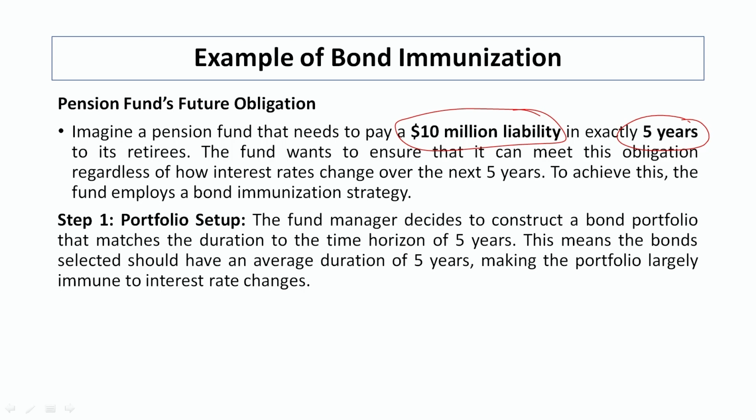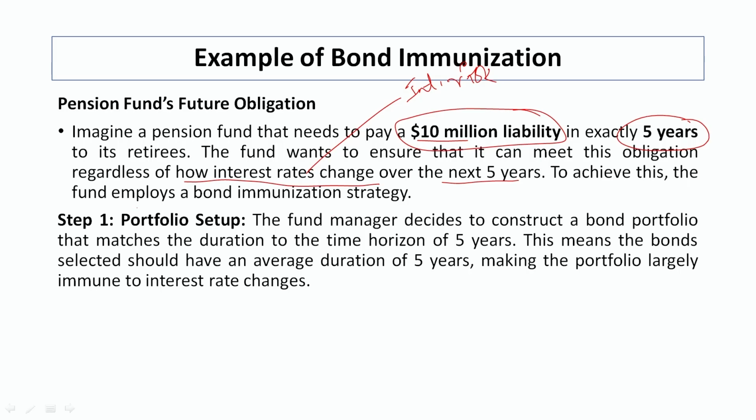So, imagine a pension fund that needs to pay a 10 million liability in exactly 5 years to its retirees. The fund wants to ensure that it can meet this obligation regardless of how interest rates change over the next 5 years. So, when we are talking about how interest rates change, that means interest rate risk needs to be considered. So, this particular thing is included in this particular concept.